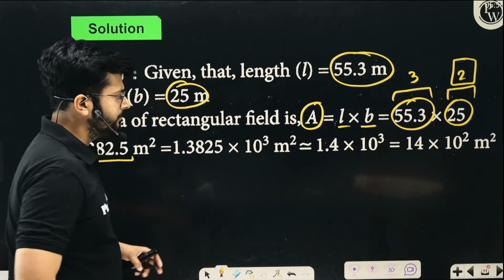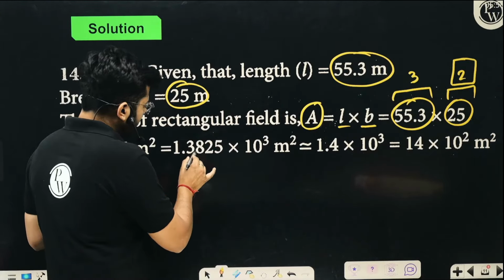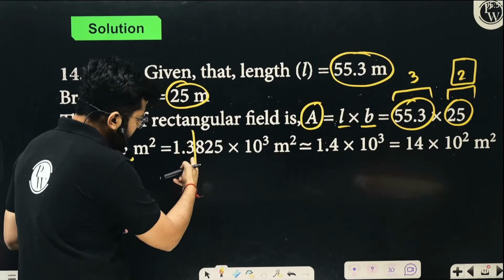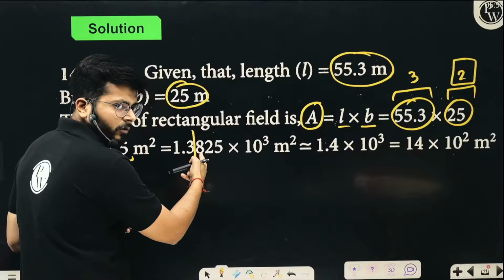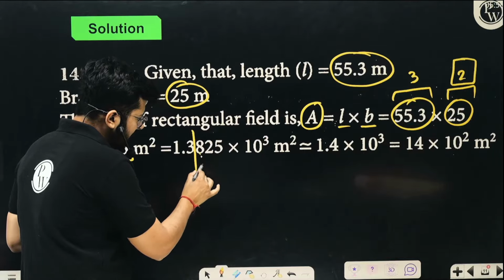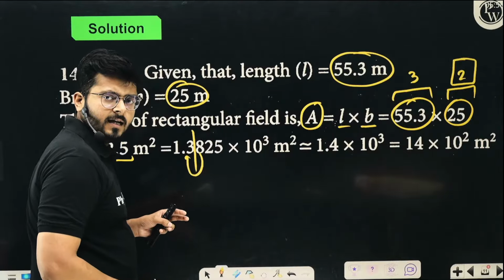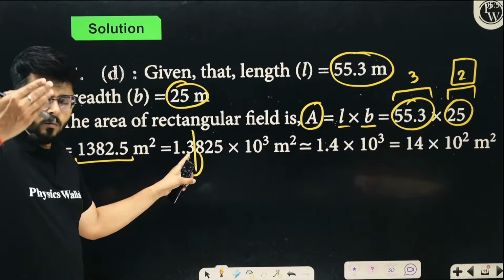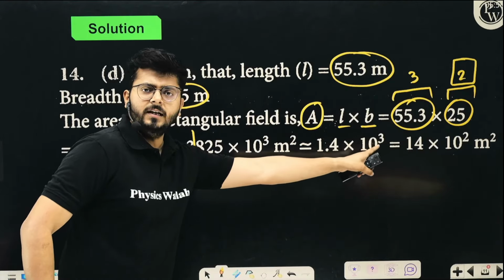No problem with that. Now when you try to round off till two significant digits, you see that the number after the separation digit is more than 5. So the previous number will increase by 1. That will become 1.4, so it will become 1.4 into 10 to the power 3, right?